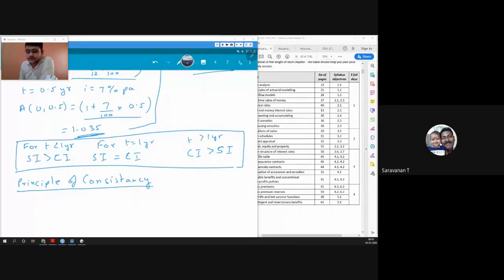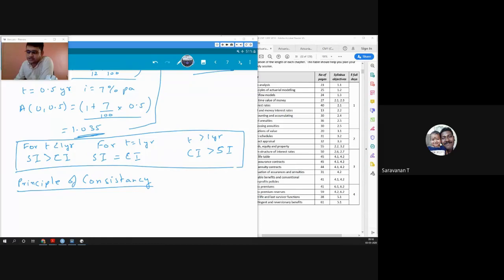Negative rate means you are making losses. So instead of gaining money, you are losing money. That can happen, especially in stock markets, especially when you invested in a company that may not be earning money and will have losses. So there might be cases where you are actually losing money. That is called a negative rate.